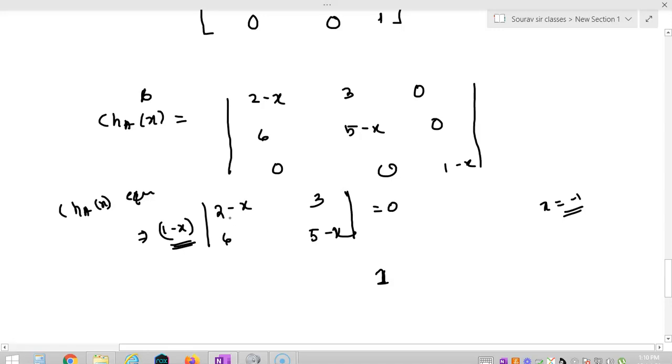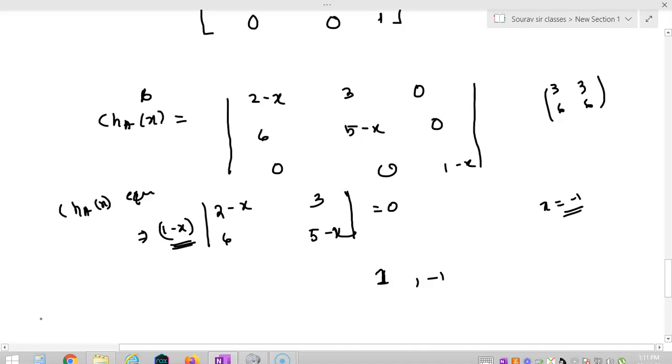If you put x equal to minus 1, it will become 3, 6, 3, 6. So these two columns become the same, and the determinant must be 0. So x equal to minus 1 is again a solution of this characteristic equation, a characteristic root.